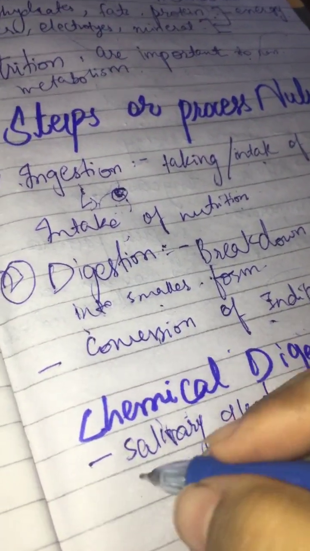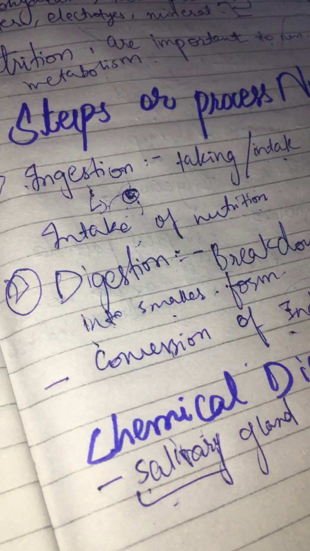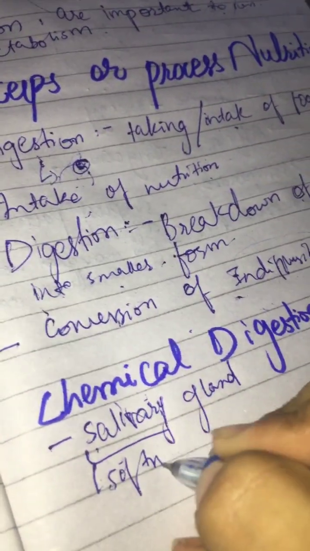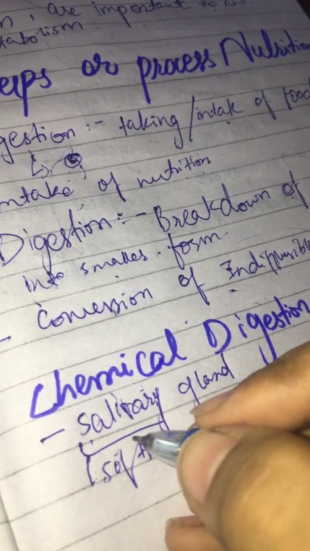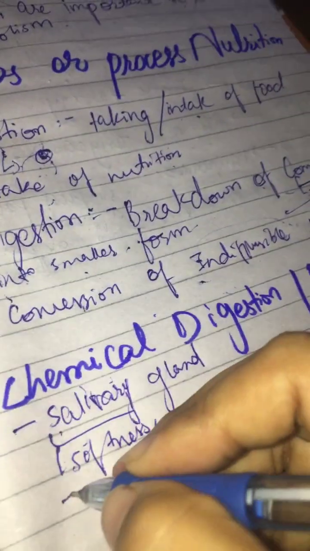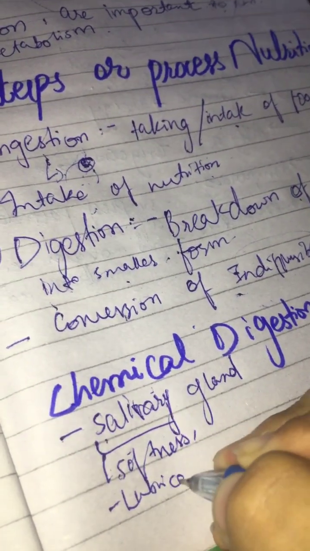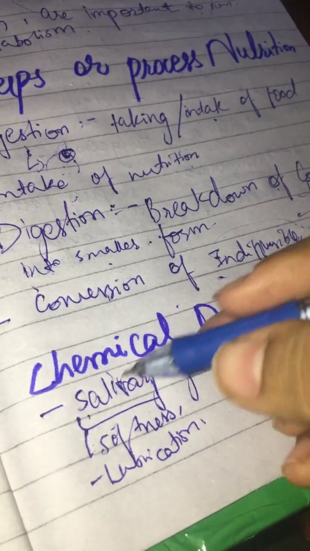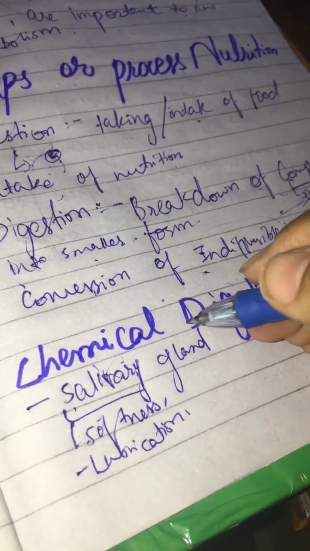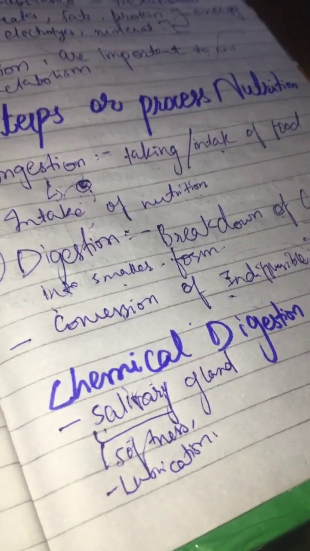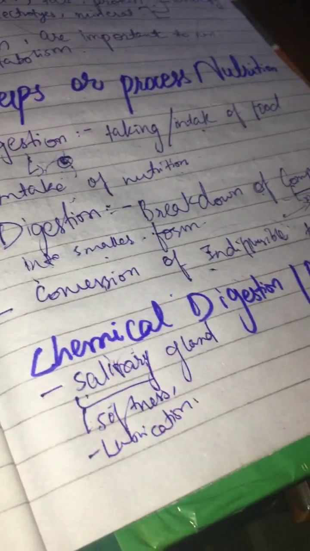Saliva is the liquid substance present in our mouth which helps in softness, helps us chew food easily, and also provides lubrication to our food. There are three kinds of salivary glands in our mouth. We don't have that topic right now, but we'll discuss it later on.